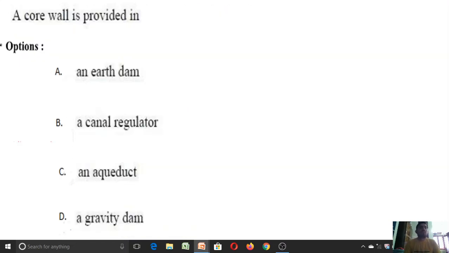Right. So another simple question we have. A core wall is provided in which type of dam? Option A is an earthen dam, or canal regulator, an aqueduct, or a gravity dam. Generally, core walls are provided in earthen dams. So it is an earthen dam. So a core wall will be provided like this in an earthen dam.